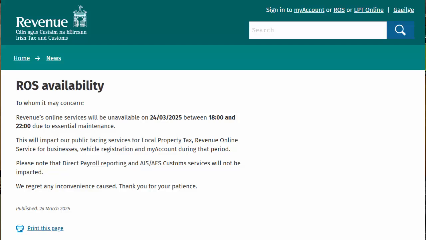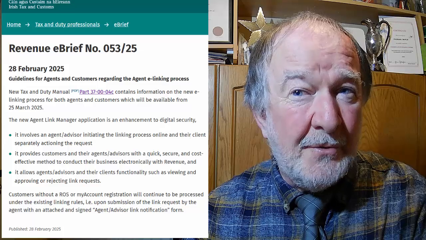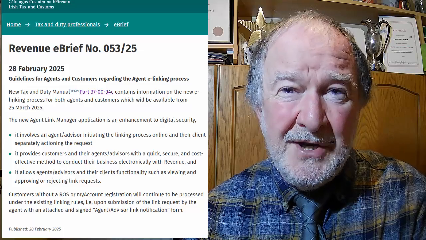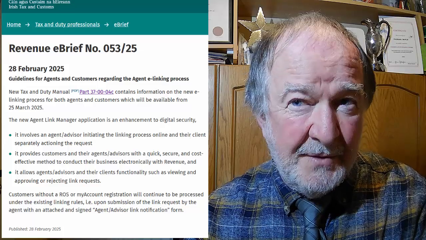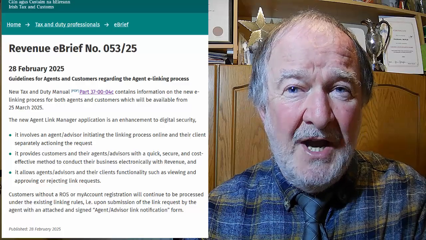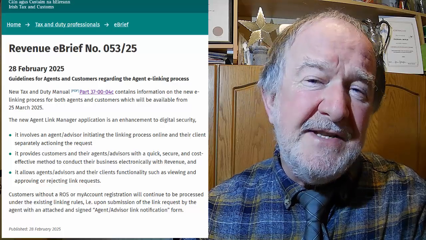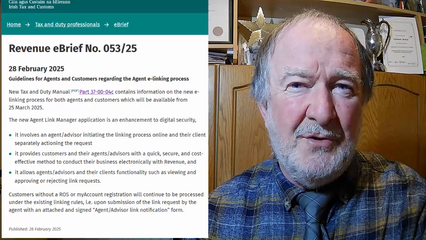With the new e-linking process, the requirement and responsibility lies with the PAYE customer to approve the link request, providing greater security and transparency to both the agent, which in this case is BOIL Payroll Project Management, and you, the potential client. This represents an enhancement to the agent link process.